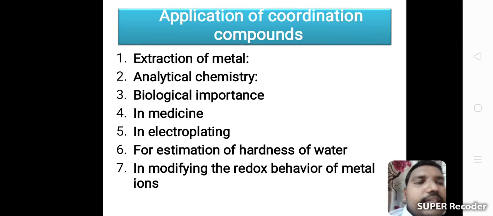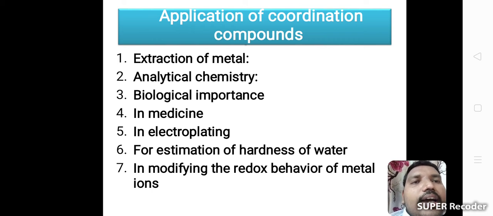Next one, see application of coordination compounds. Application of coordination compound is nothing but application of crystal field theory. There are 7 applications. First one is extraction of metal, second one is analytical chemistry, third one is biological importance, fourth one is in medicine, fifth one is in electroplating technique, sixth one is for estimation of hardness of water, seventh one is in modifying the redox behavior of metal ions.